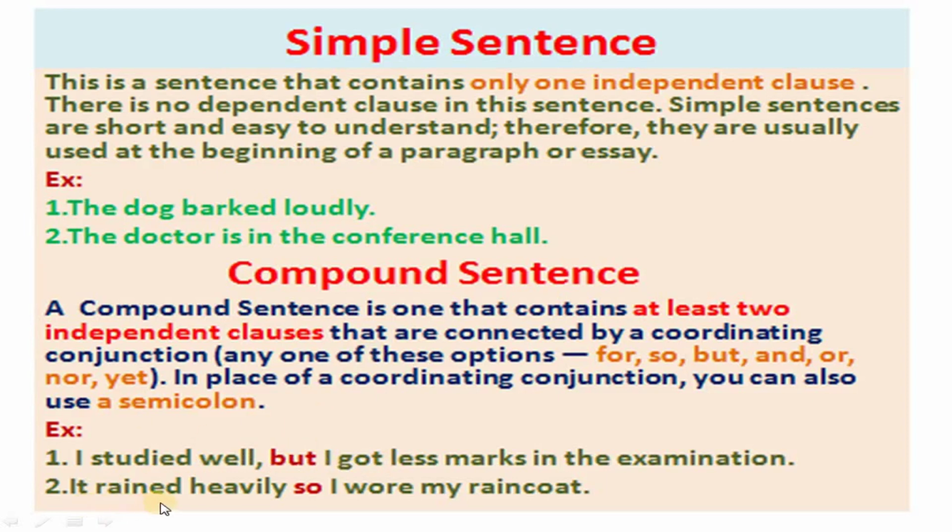Second one: It rained heavily, so I wore my raincoat. Here also, it's an independent clause, and this is also an independent clause. Both are joined by a coordinating conjunction, that is so. That's called a compound sentence.